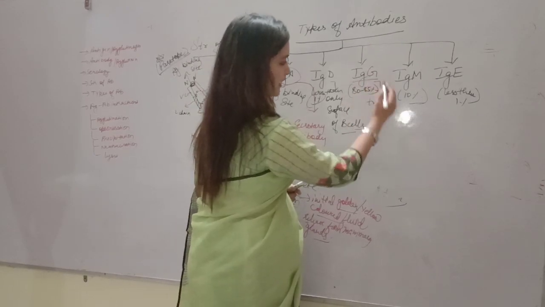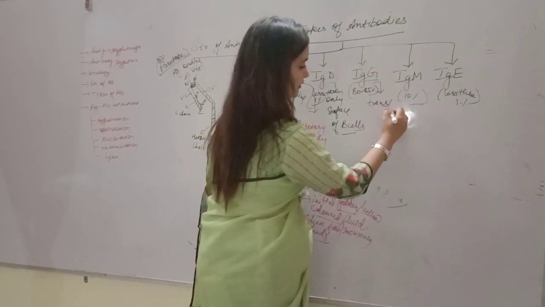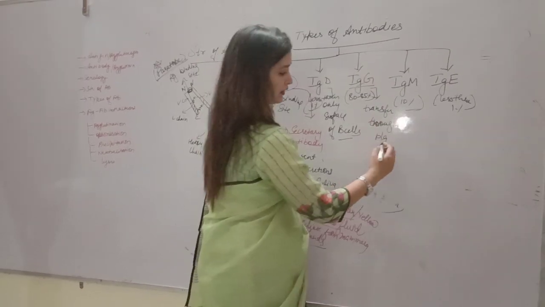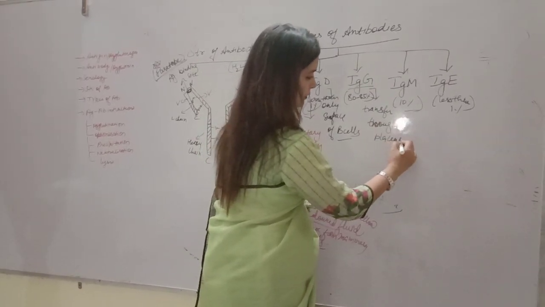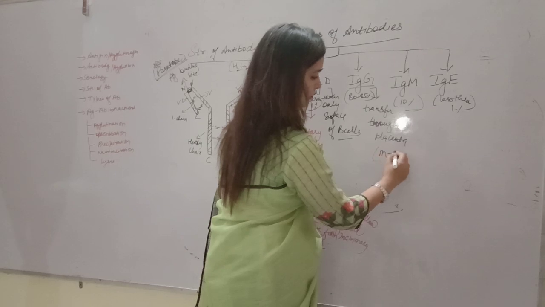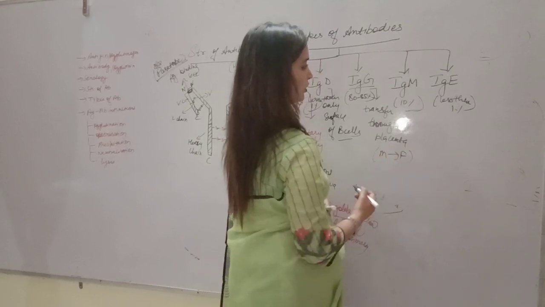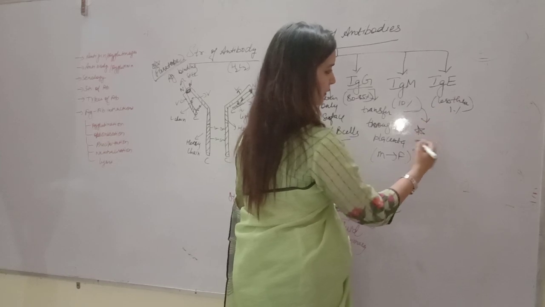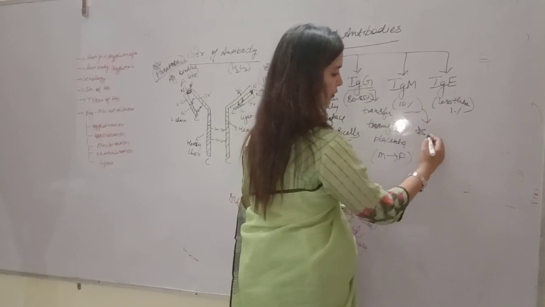So we are here at IgG. This can transfer through the placenta from mother to fetus. Alright. This IgM plays a very important role.